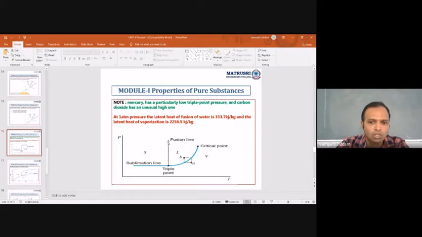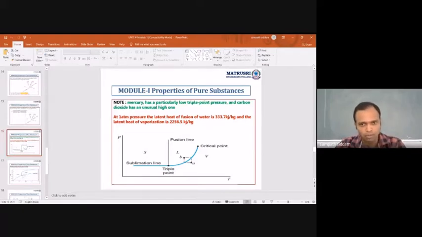You can observe here the fusion line which has been given, the straight line, the difference between your solid and the liquid. And this is your sublimation line, which I told you just before. This is your triple point. This is a critical point for your PT diagram, which is projected in a different way.